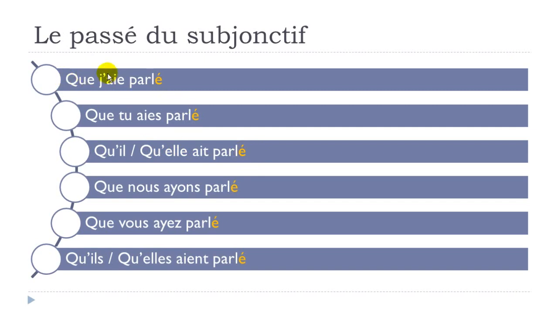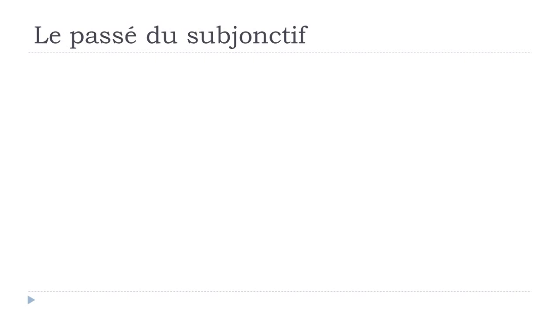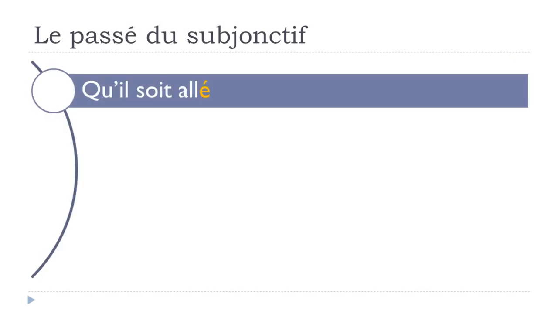Okay, so que j'ai parlé, que tu aies parlé, qu'il ait parlé, qu'elle ait parlé, que nous ayons parlé, que vous ayez parlé, qu'ils aient parlé, qu'elles aient parlé. All right, so that's the passé du subjonctif for the verb parler, to speak or to talk. Okay, but then, of course, we've got some tricky things, and if you remember from the past tenses that we saw, it's exactly the same rule.